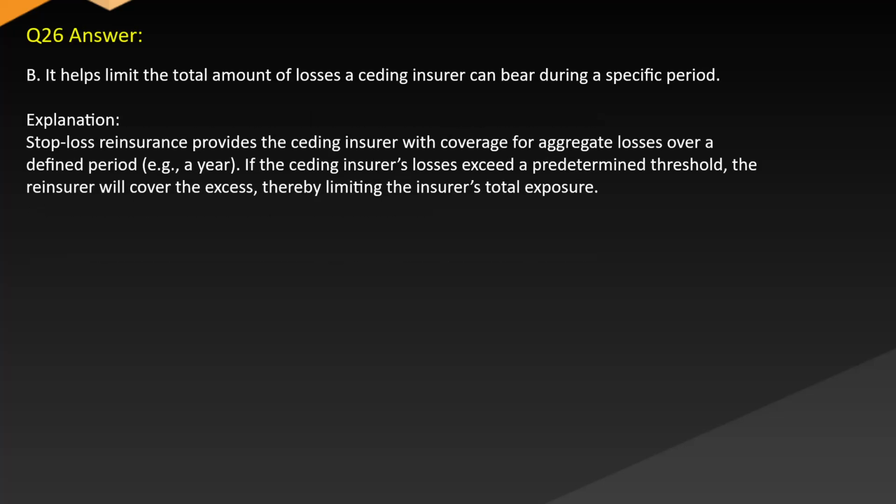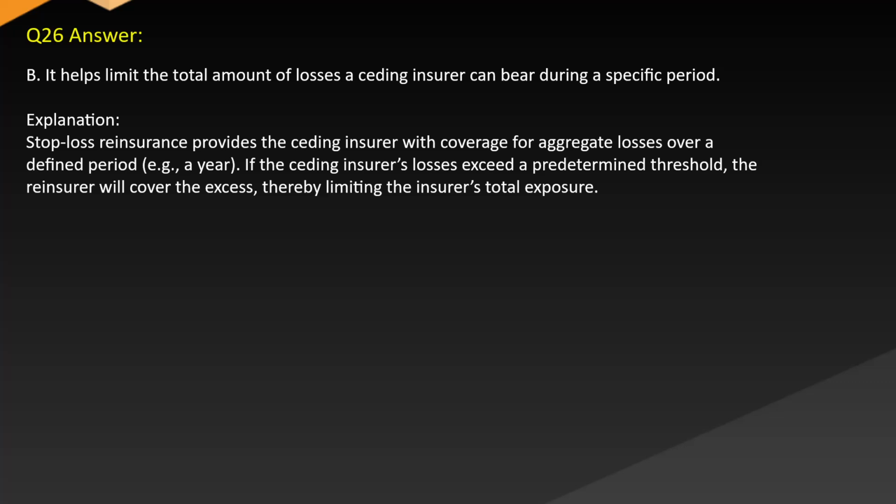Answer B. It helps limit the total amount of losses a ceding insurer can bear during a specific period. Explanation. Stop-loss reinsurance provides the ceding insurer with coverage for aggregate losses over a defined period, e.g. a year. If the ceding insurer's losses exceed a predetermined threshold, the reinsurer will cover the excess, thereby limiting the insurer's total exposure.